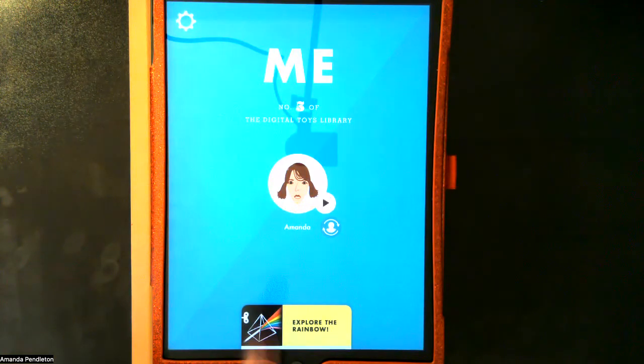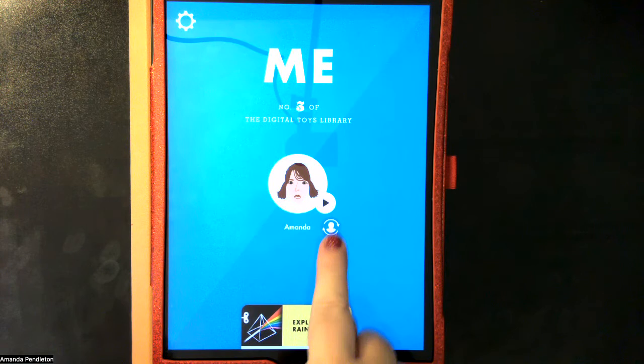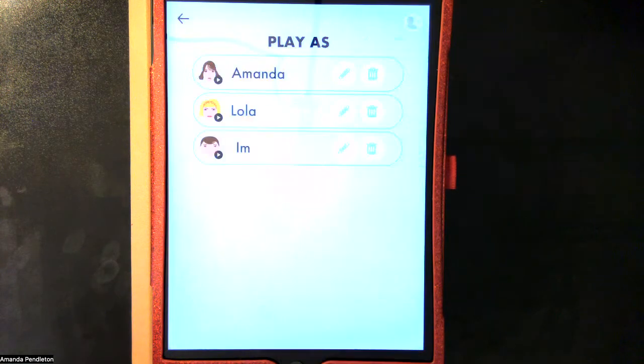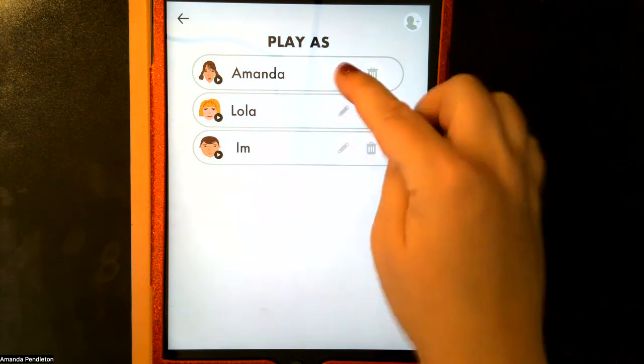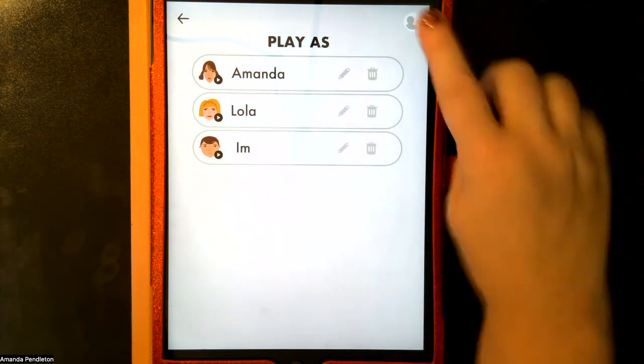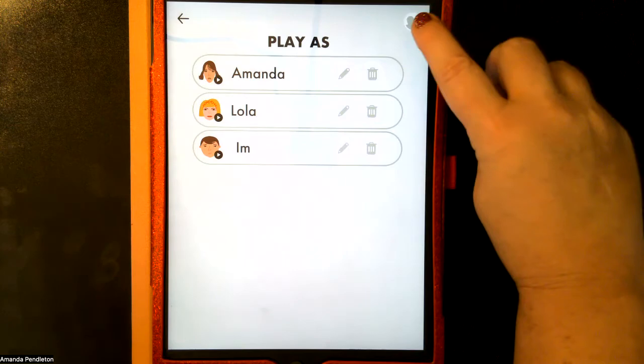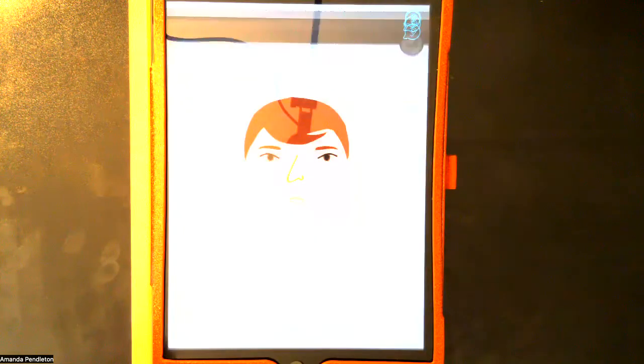When you open the app, it's going to open to the last profile that was used. So you'll notice that mine is on here. If I click on this little button, notice I can have several different profiles, okay? I can go into any of those different ones. I can also add somebody here. So let's go ahead and add.